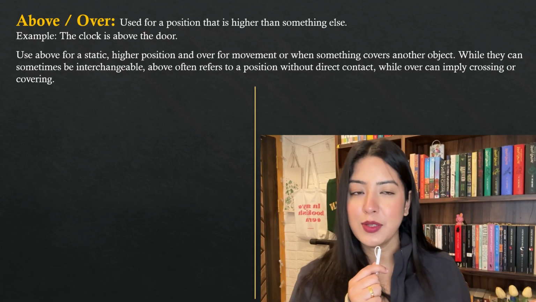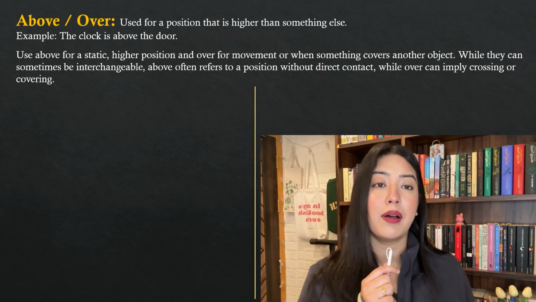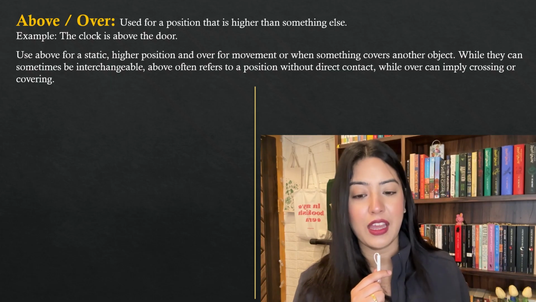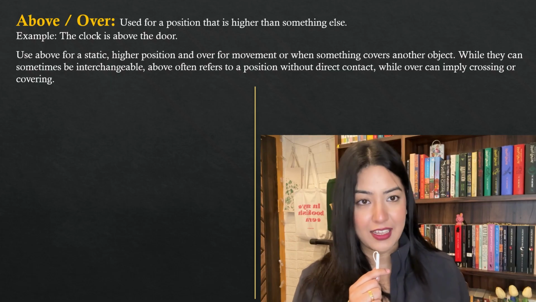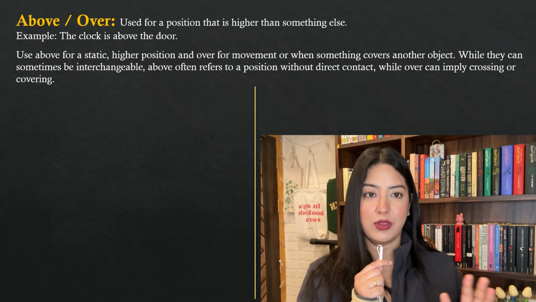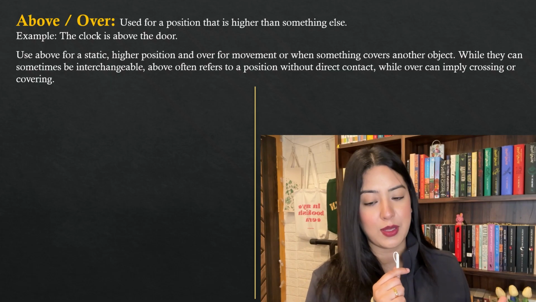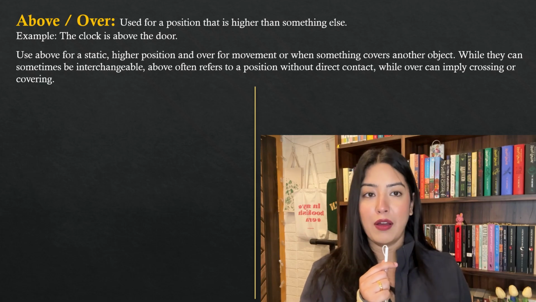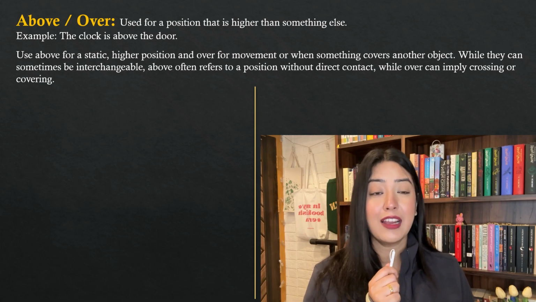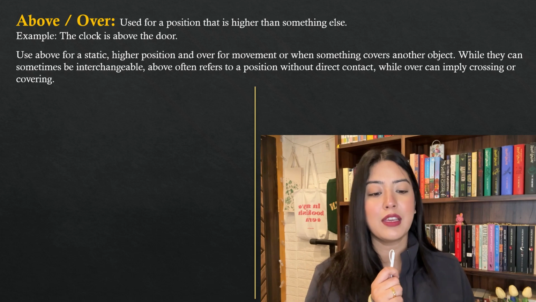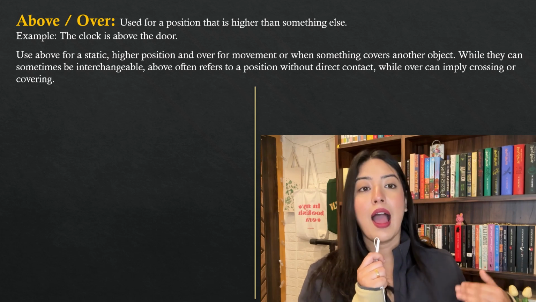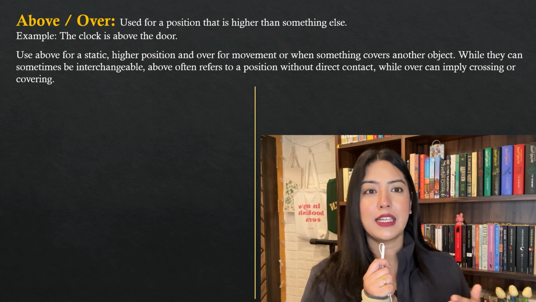Now, by the same logic, the next set of words is above and over. Very easy. It is used for a position that is higher than something else. Of course, above and over both mean higher than something else, in comparison to something else. Now, you use above for a static higher position, and over for movement or when something covers another object. Higher as in something without direct contact.